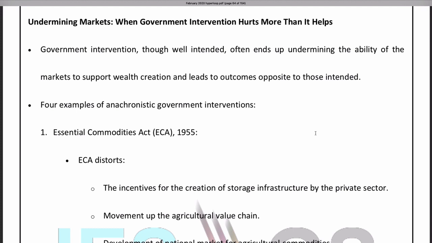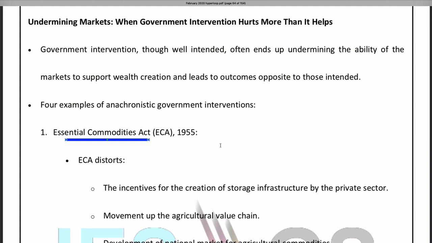Next is the example that shows when government intervention hurts more than it helps. So we saw an example of price regulation of drugs. Similarly, the Essential Commodities Act. People will try to hoard it when the price is higher and sell it at a still higher price. So to prevent this, government has come up with the Essential Commodities Act.